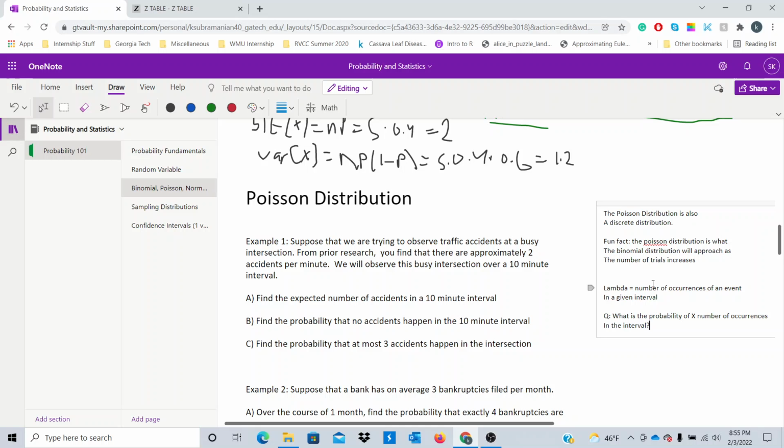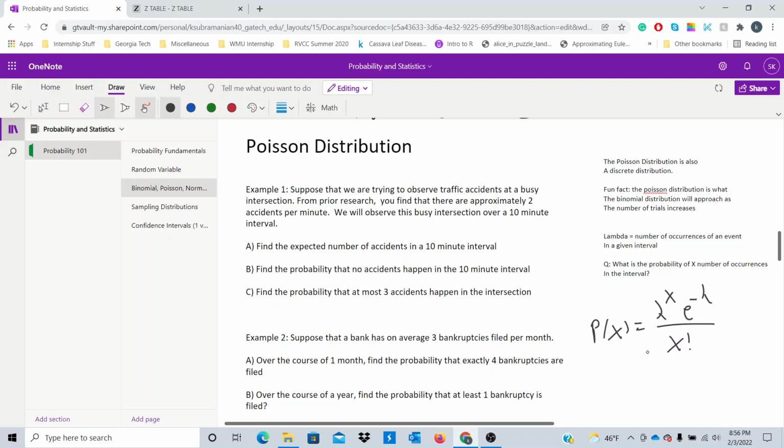We care about the number of occurrences in a given interval. So what is this formula for the Poisson distribution? So the probability of X number of occurrences will be this value. So it'll be lambda raised to the X e to the negative lambda over X factorial. So you'll notice that lambda is the number of occurrences of an event in a given interval.